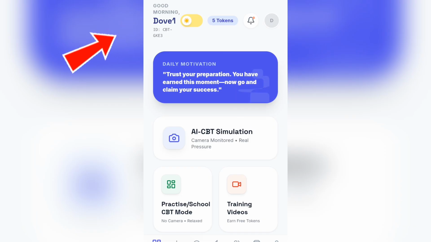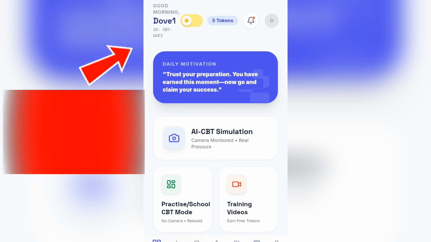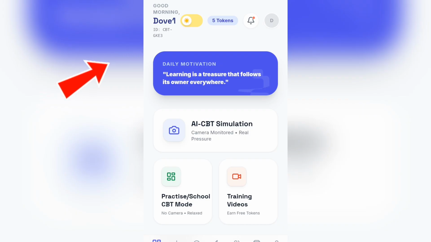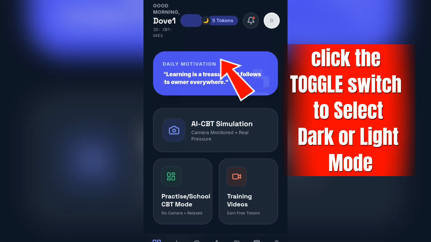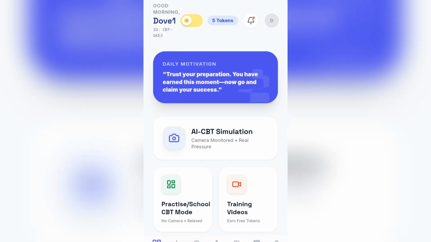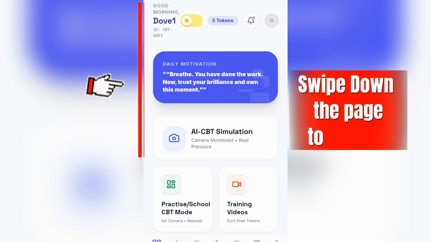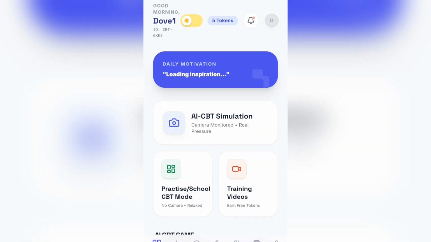Here we have good morning, because I'm doing this in the morning. It shows your username and your ID. This ID will be the identification ID for this app. You have the light mode and the dark mode, whichever interface you want to work with. You have the 5 tokens, which are the free tokens available. If you refresh this page, it will automatically sign you in again, and you can continue.